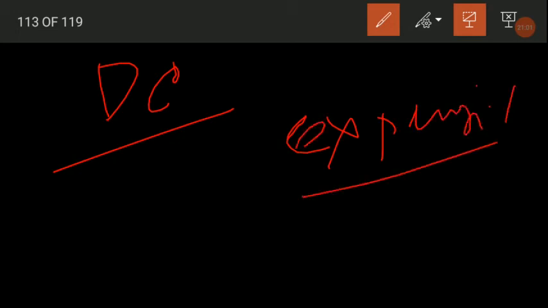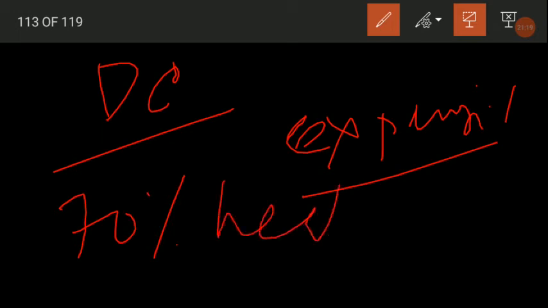These DC welding machines are very expensive, but are generally preferred for the control of heat input offered by them. As explained earlier, about 70% of the heat is liberated near the anode in DC arc welding.